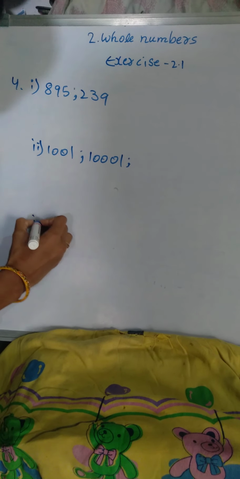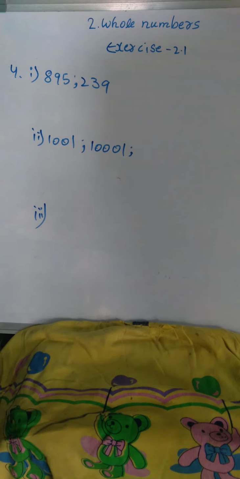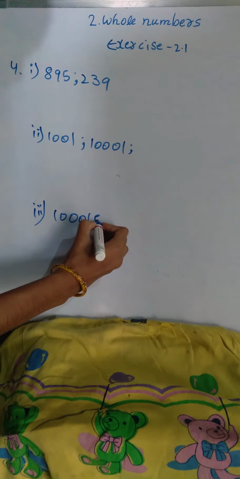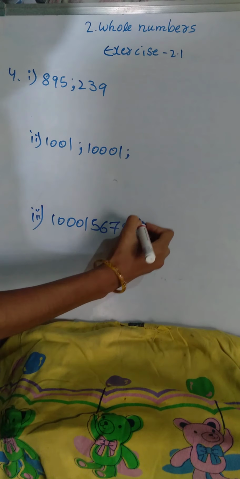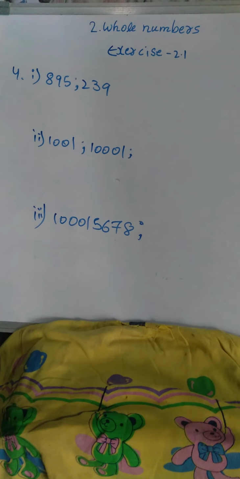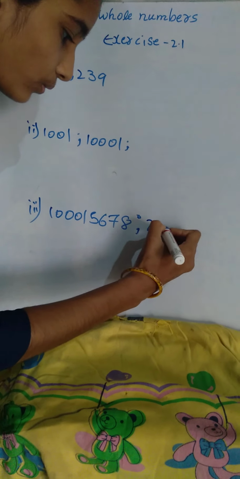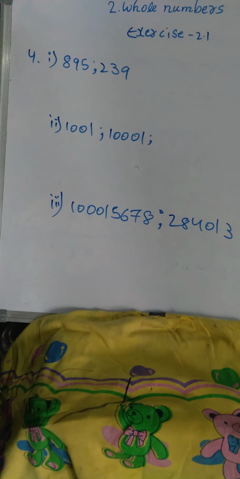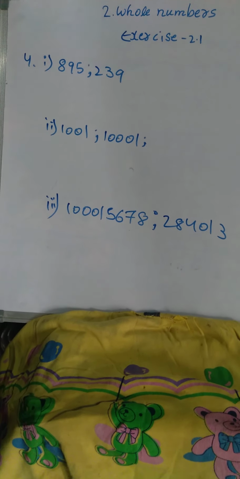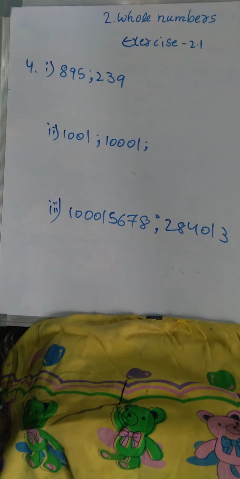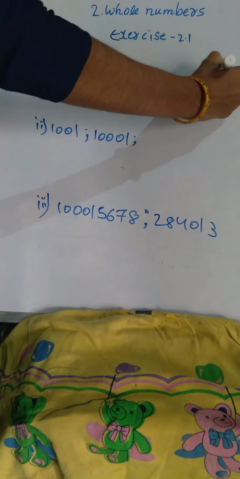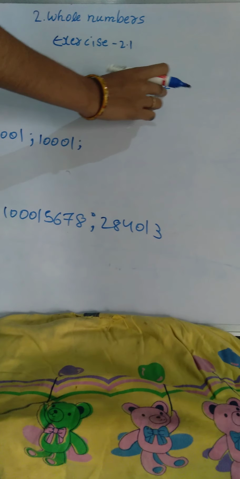and our third pair is, there are three pairs, 5678 and that pair 2, 3. Okay. So in each pair state, which whole number on the number line lies on the right side of another number? So I will explain with an example. 1 and 2. So this is the greatest number.